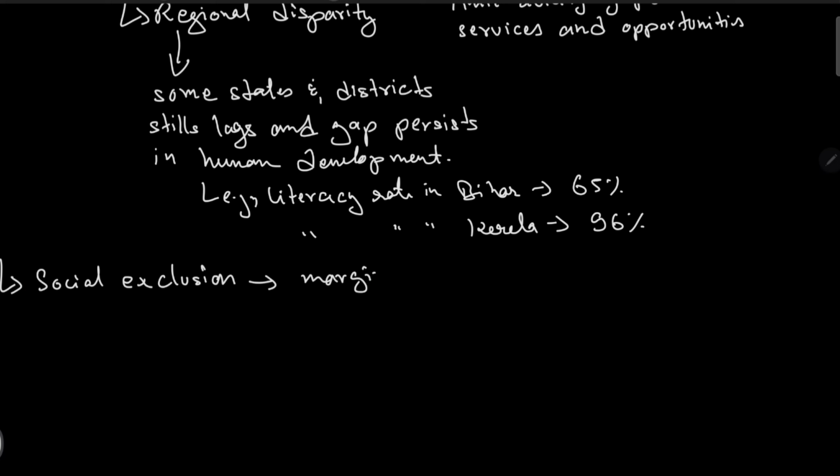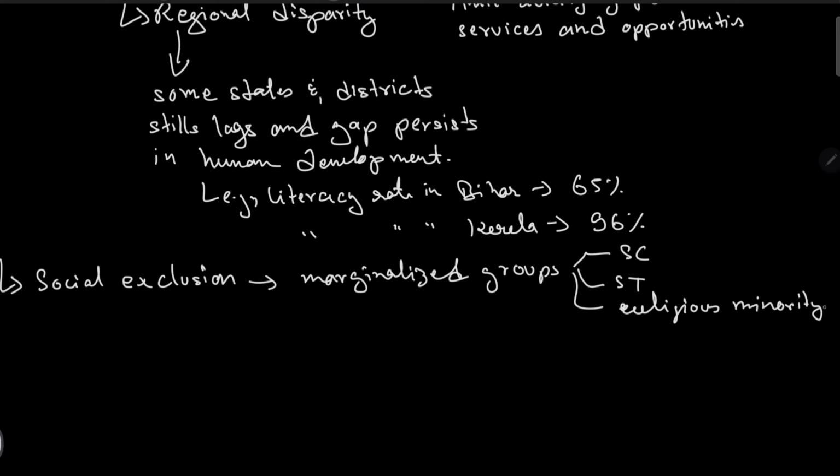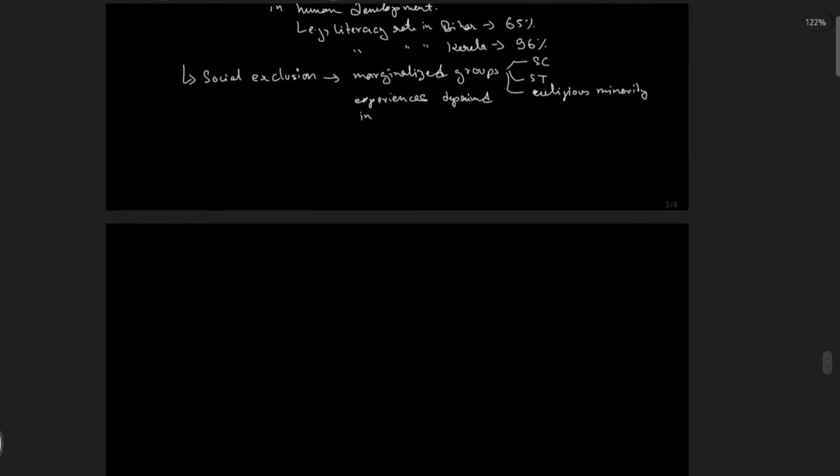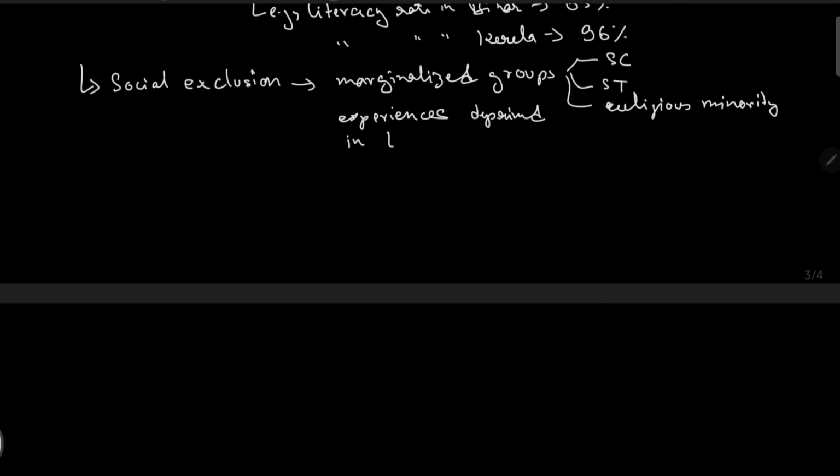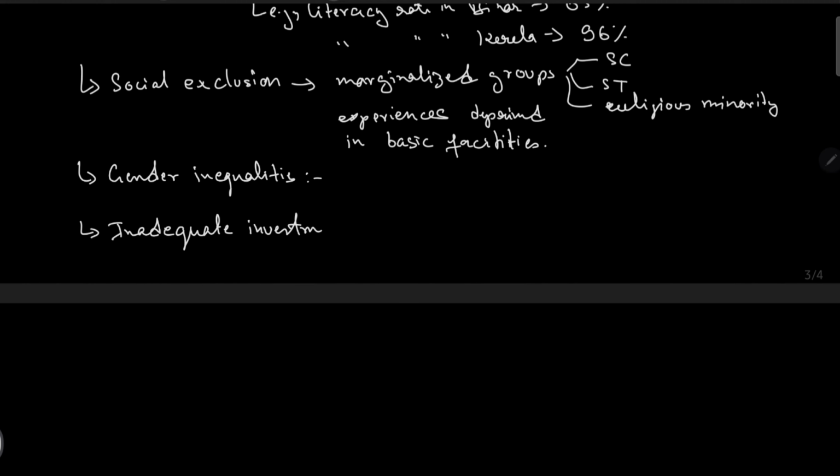And next is social exclusion. Marginalized groups of people like SC, ST, and various religious groups face discrimination and exclusion in society. Social exclusion always has a negative impact on the qualitative growth of the economy. And gender inequality, which we have already discussed, and inadequate investment in the social sector.